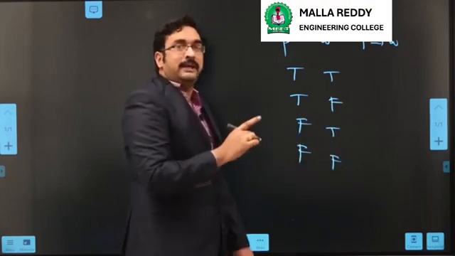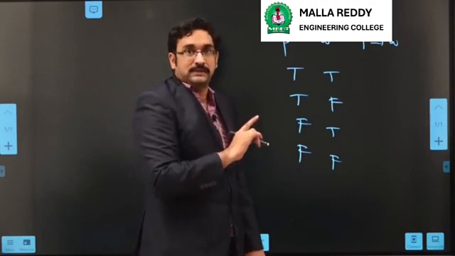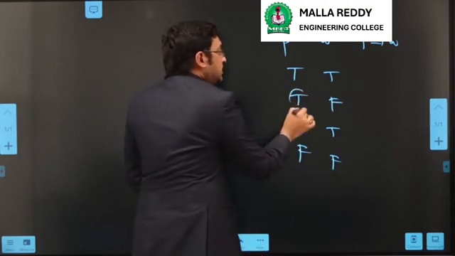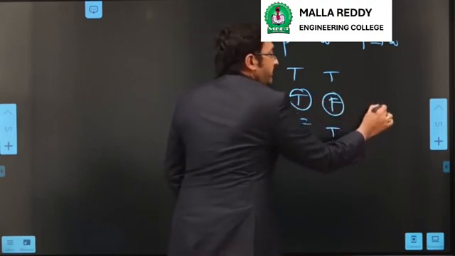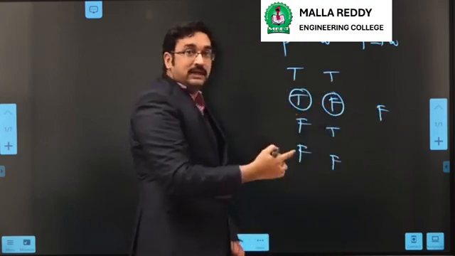We know that for implication, only in one case will it be false. That is when P is true and Q is false. In all remaining cases it will be true.